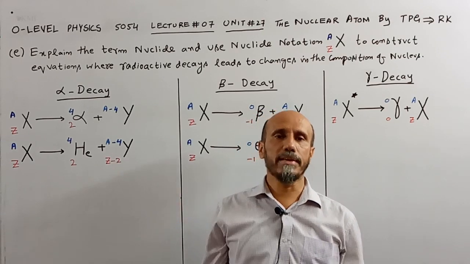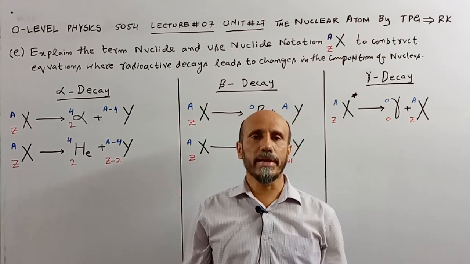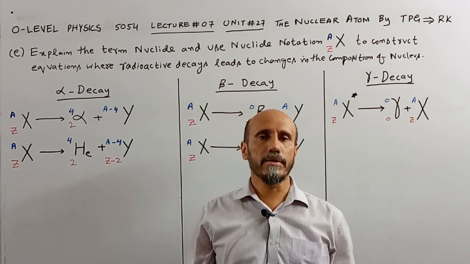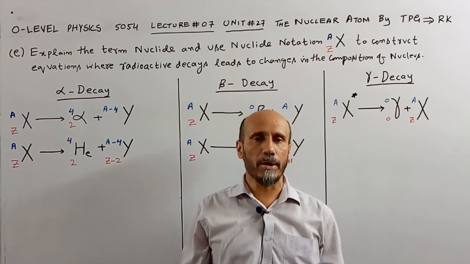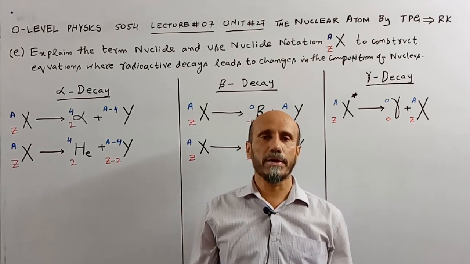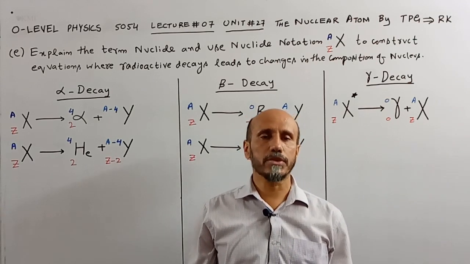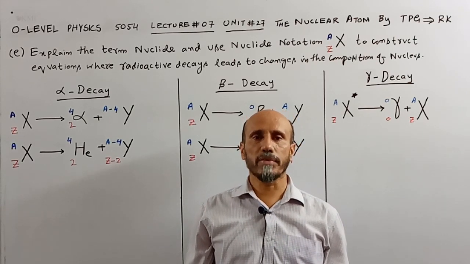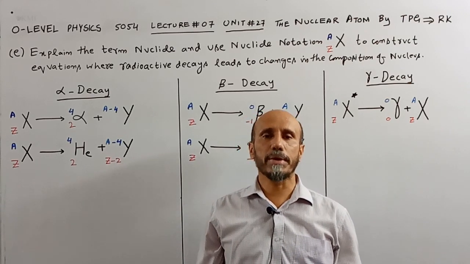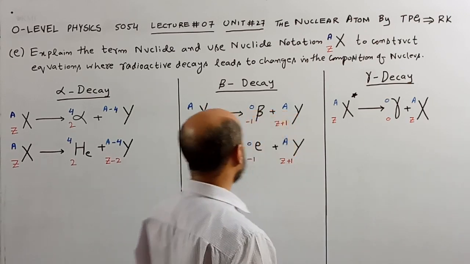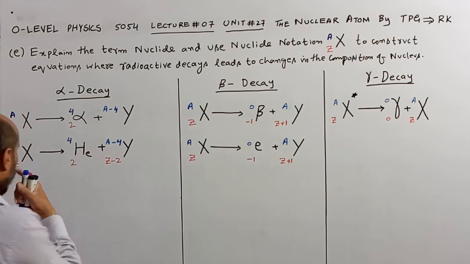So let's proceed and see what happens when a radioactive element emits alpha particles, beta particles, and gamma rays. What sort of changes take place when these radiations are emitted? Let's start with alpha decay.